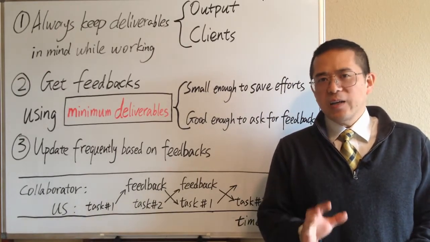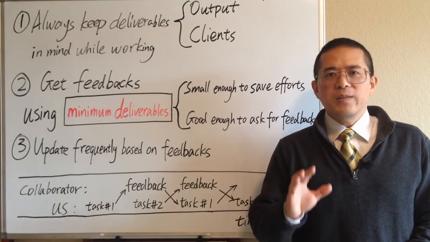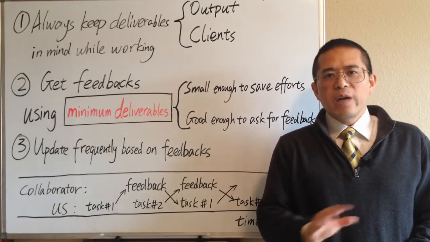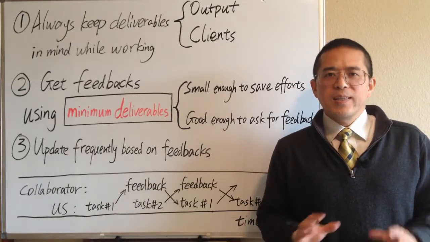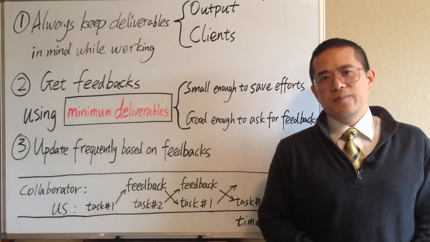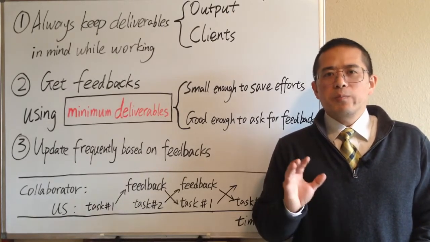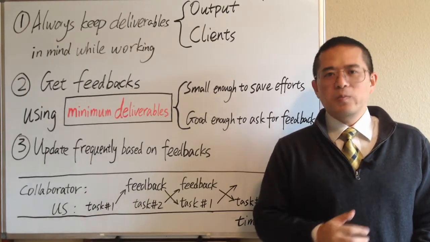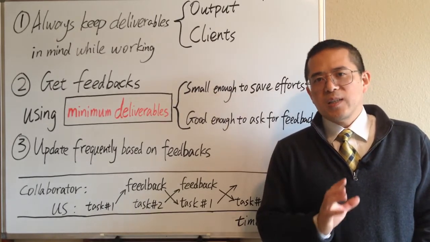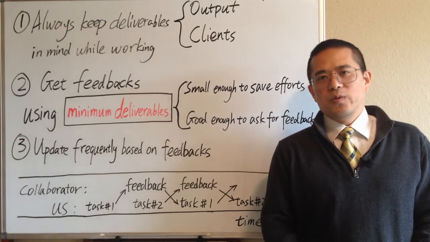Writing an outline of the final output provides the best guidance for our work. Whenever we make some progress that can contribute to the final output, we should write it down. Not only will it provide a sense of accomplishment, but it will also provide a clear picture of what else is needed for the final output.